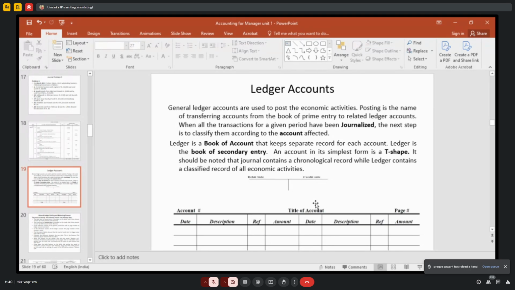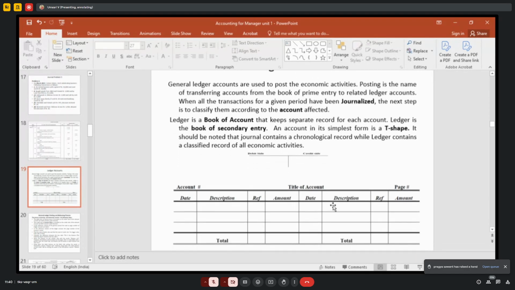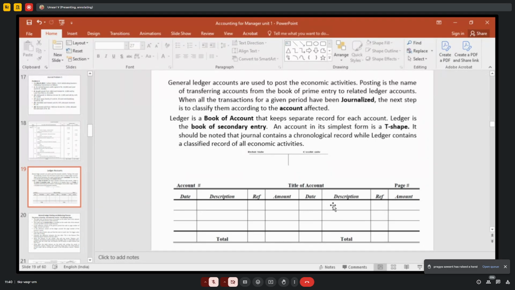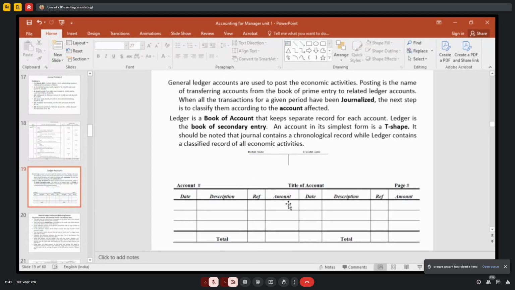Classifying all the transactions into one account, right? So you have to classify the cash account. What is the closing cash balance at the end of the month? What is the Khan Brothers amount due? What is the amount we have to pay to your creditor? Like that. What is the total purchases? What is the sales? So this is the method of T account. We used to say it is a T account. So on the debit side, we have to prepare like this. This is a ledger account.